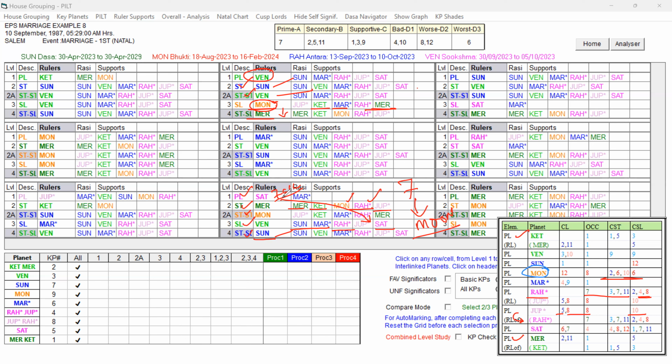Here Saturn is the seventh sublord, not in the star or sub of the Moon. Moon is only at the 2A level and forming ruling also. It is indicating some weakness to the marriage prospects, but that weakness will not be significant. Why? Because Mercury is not a seventh ruler.